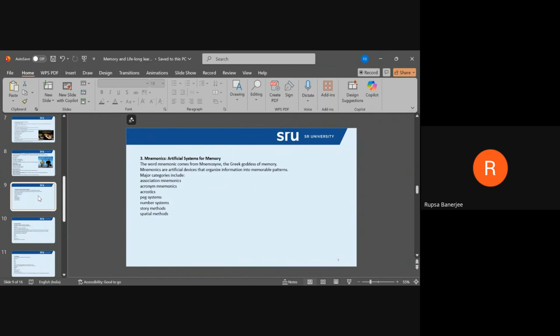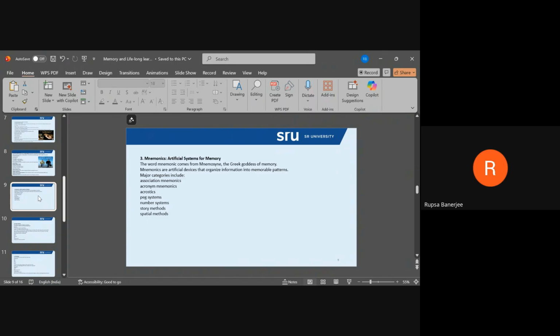Now you have mnemonics, artificial systems for memory. It is important to go over them as well. The word mnemonics comes from Mnemosyne, the Greek goddess of memory. Mnemonics are artificial devices that organize information into memorable patterns.